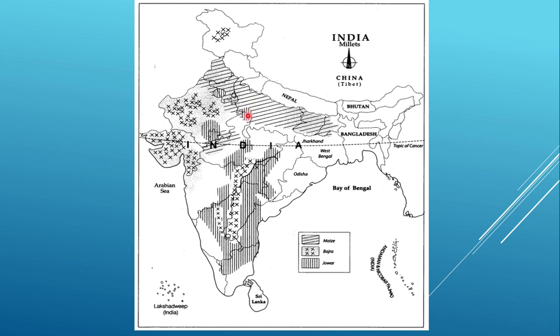Then again, jowar: here UP and the Jhansi region, nearby that area. Then some portion of Rajasthan and Haryana. Then the major portions are in Karnataka, Andhra, Telangana, some portions of Chhattisgarh and Madhya Pradesh, Rajasthan and Madhya Pradesh there also. Then I can say Kerala also, and we have Tamil Nadu also. These are the regions where jowar is grown. This is the reason that you have to show on the map of India where these commodities are found.